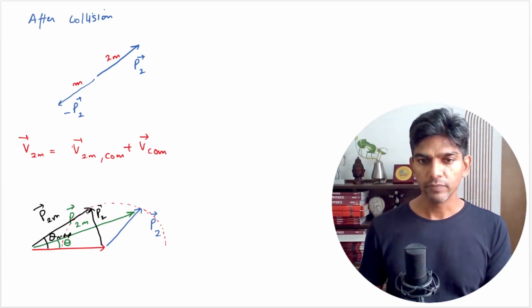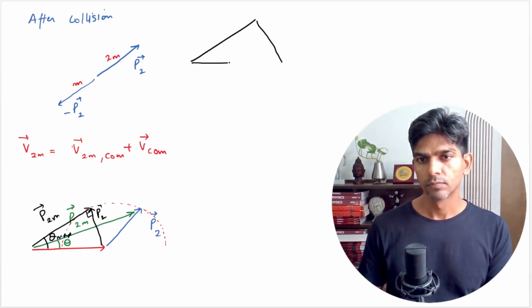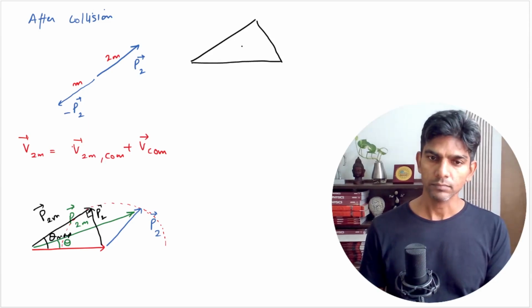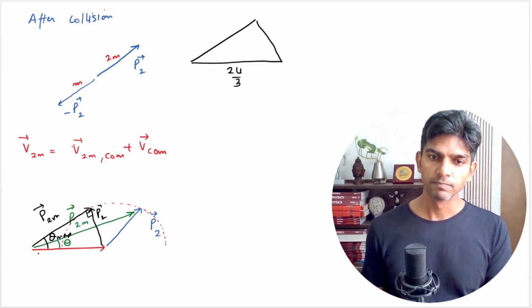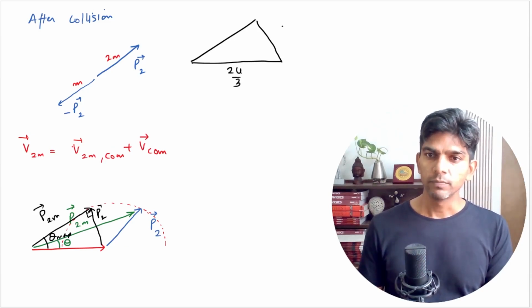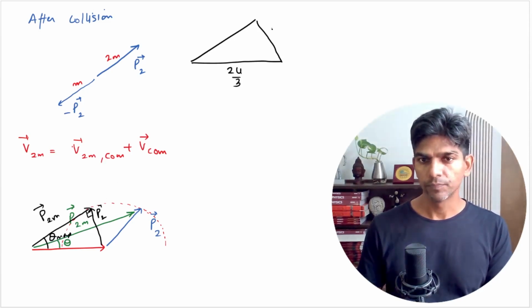Now basically we have a right angle triangle. Let me redraw this. This will be 2u by 3, that is the velocity of center of mass. Then we have the new velocity, and its magnitude will be the same, so it will be u by 3 only.